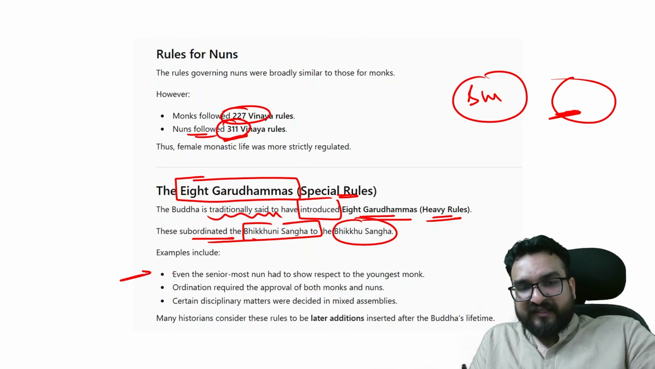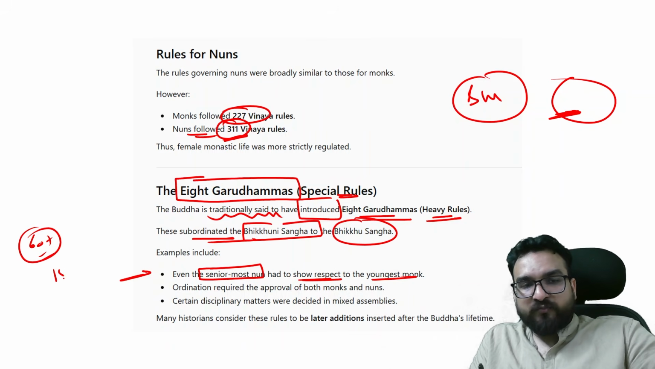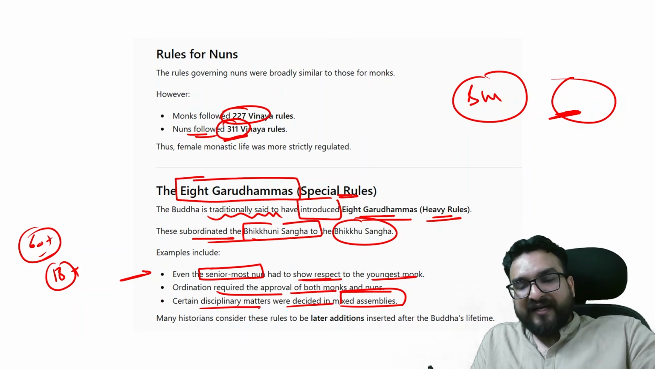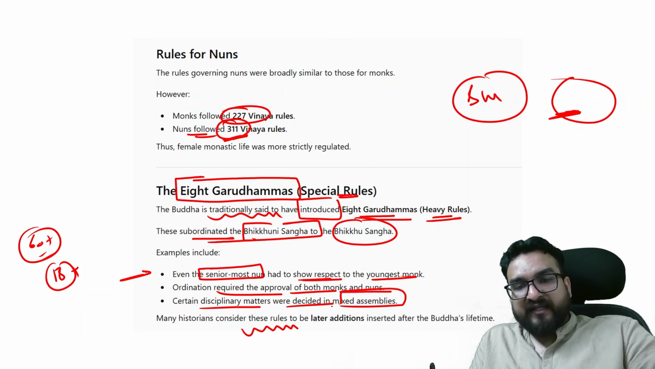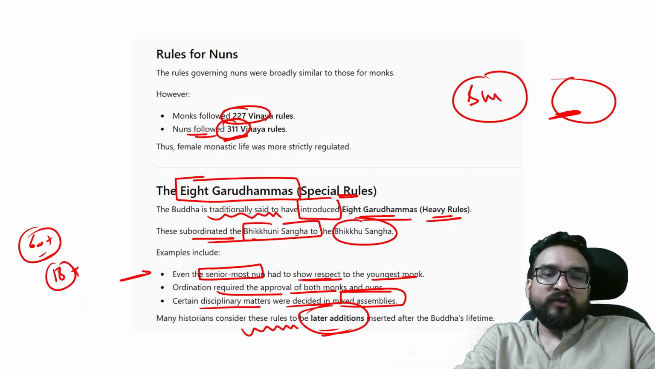Now you read this line. Even the senior-most nun, 60 plus in age, had to show respect to the youngest monk if he is 18 plus. So ordination required the approval of both monks and nuns. Certain disciplinary matters were decided in mixed assemblies, right? Again, there is a claim that these might be later additions, not during Buddha's lifetime.